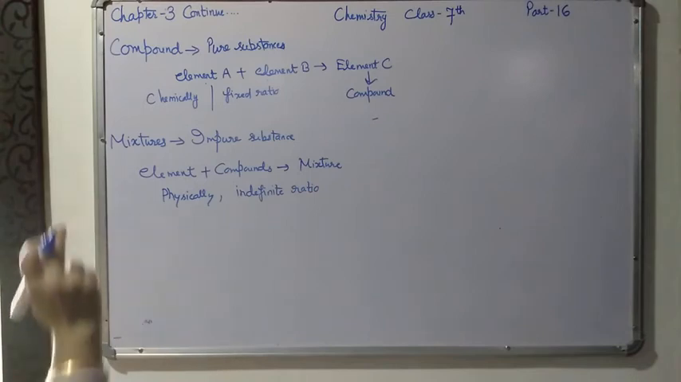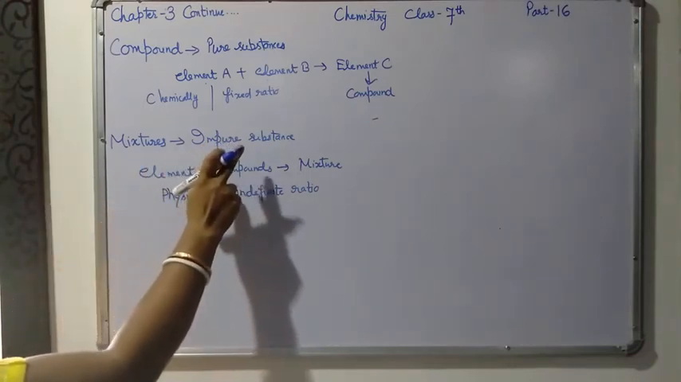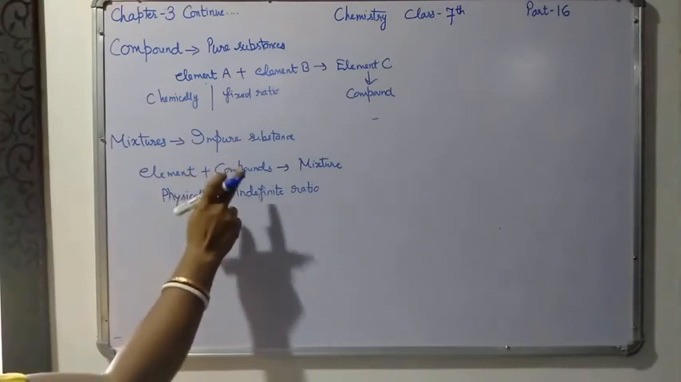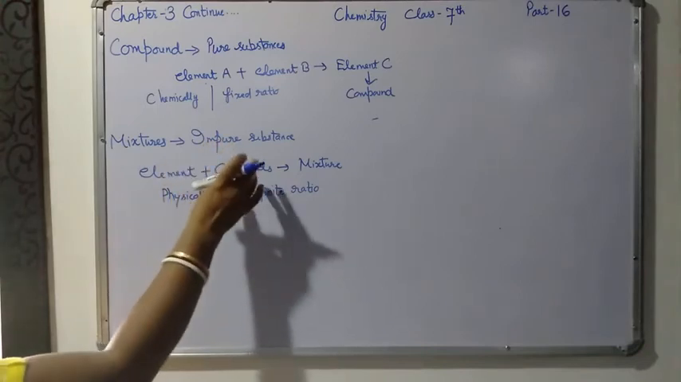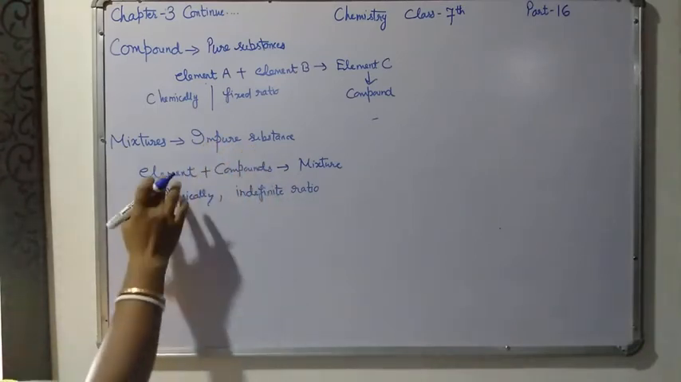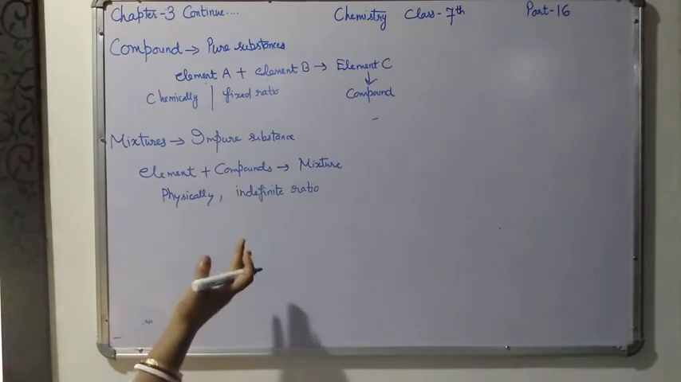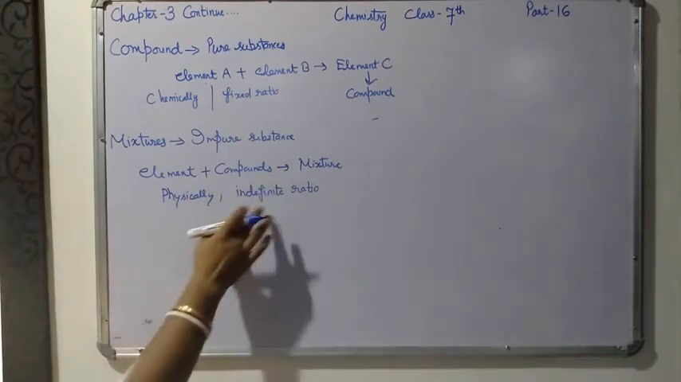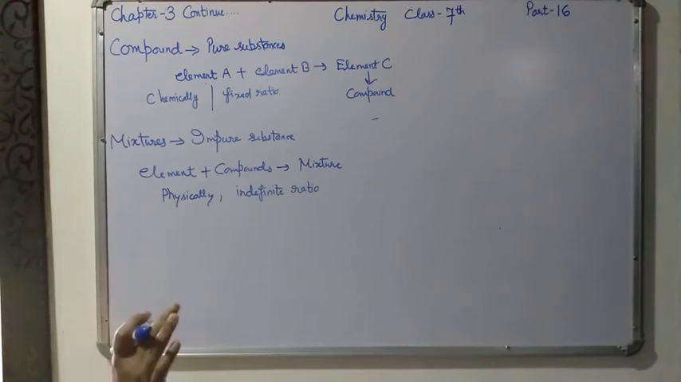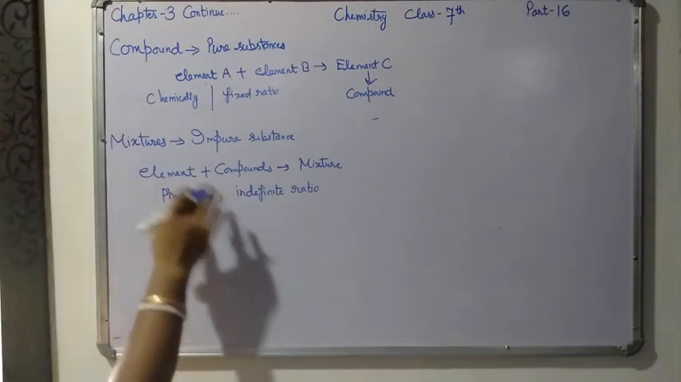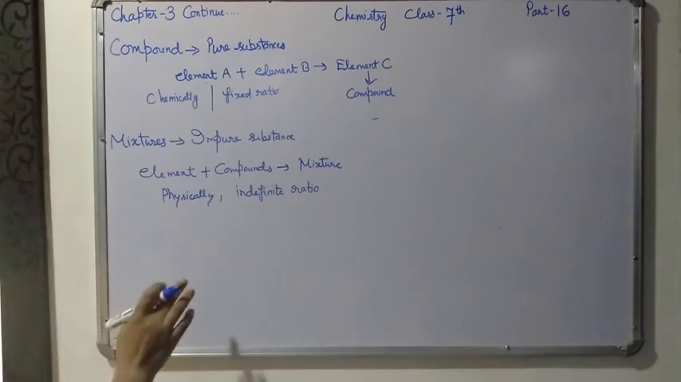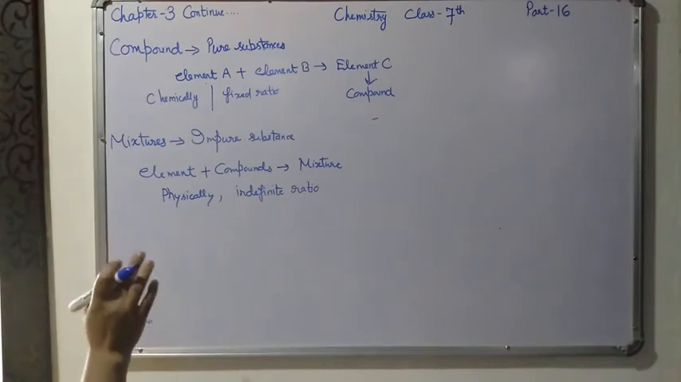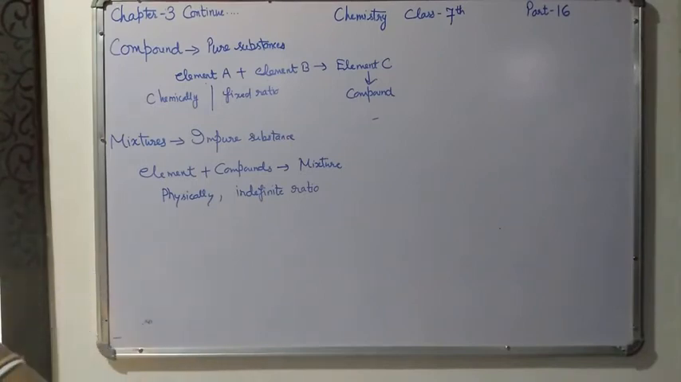So the definition is: mixtures are impure substances which contain two or more kinds of particles. The particles can be two different elements, two different compounds, or one element and one compound, mixed together physically in any ratio. Their ratios are not fixed. A mixture is formed when two or more substances are mixed such that their particles are in intimate contact with one another without undergoing any chemical change.